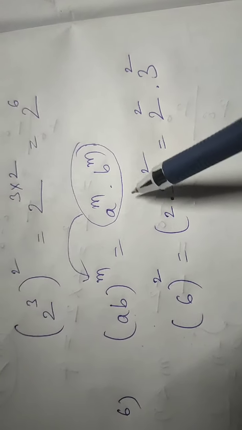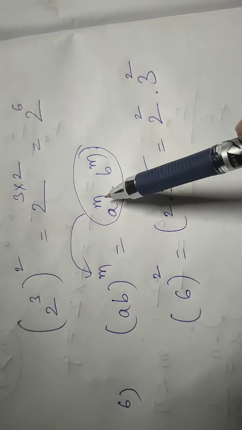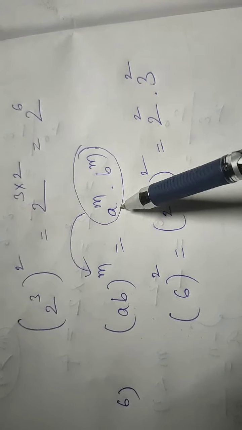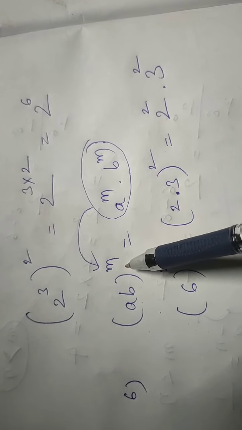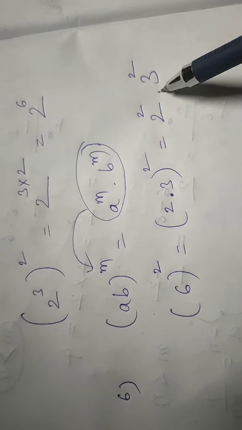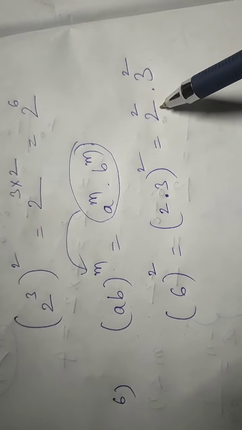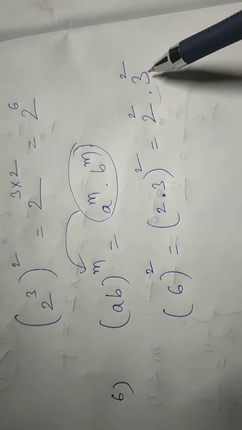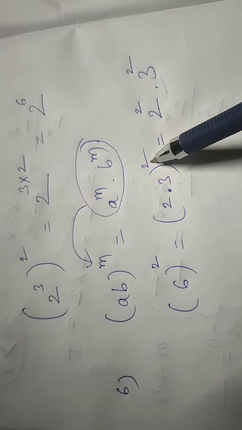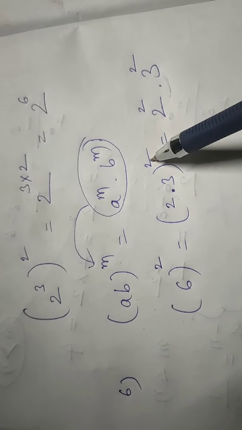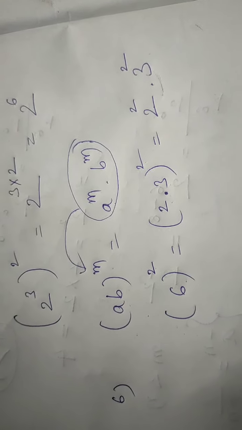Correct? That means look at, the bases are different but the powers are the same. So when two numbers have the same powers but the bases are different, we can still multiply the bases with a single power. So look at 2 power 2 into 3 power 2. Here the powers, the exponents, are the same, the bases are different. In this case, we can multiply the bases with a single power. 2 times 3, answer 6, 6 whole square.